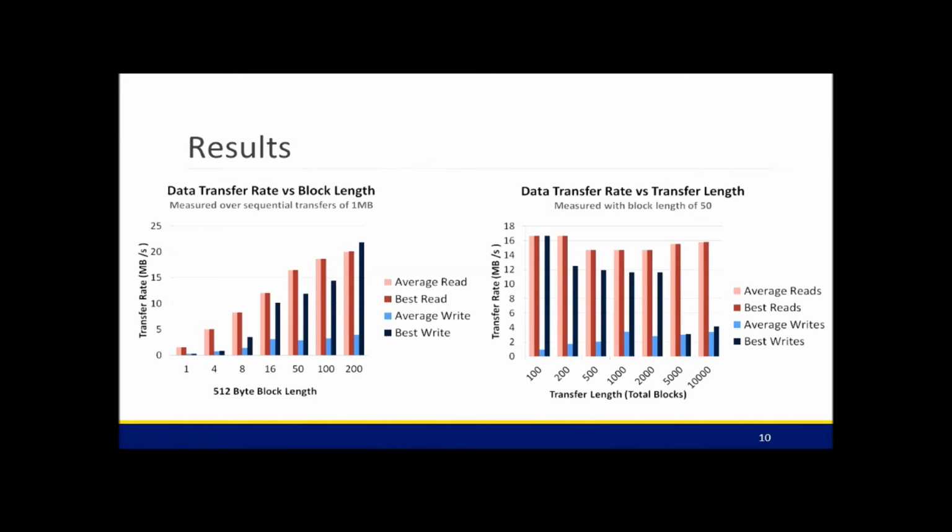We received an eMMC 4.41 device for testing, and we were able to implement all supported data modes on this device. We got speeds of about 20 megabytes per second on reads, and an average of about 4 megabytes per second on writes, but with bursts up to 22 megabytes per second. The main limitation on speed is the busy period after a write during which the device is programming, and the time it takes for the device to return data during a read. Our controller is able to match the speed of the device. And our results confirmed that the software driver was a successful mediator between the hardware and the eMMC logic.